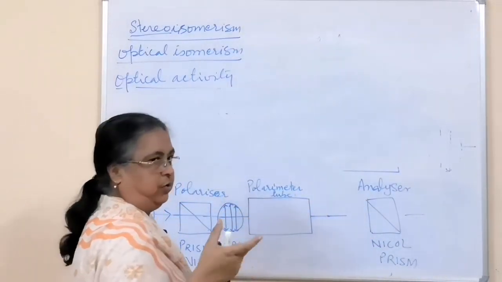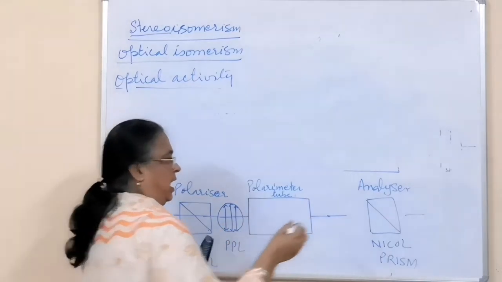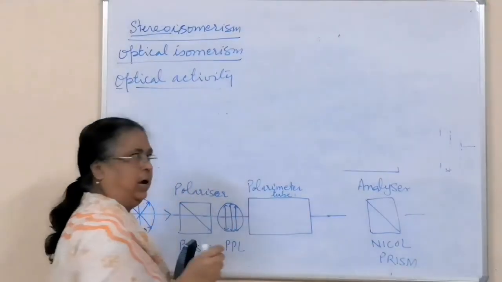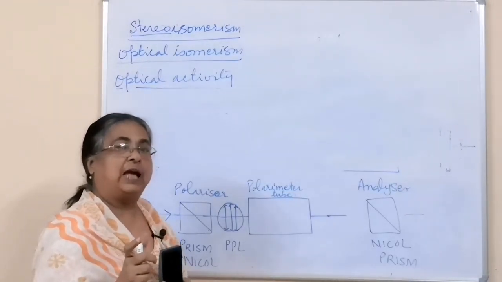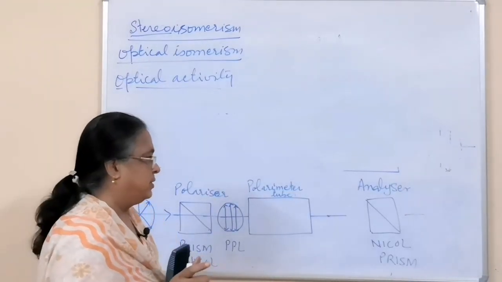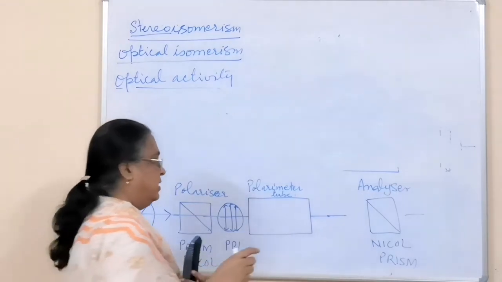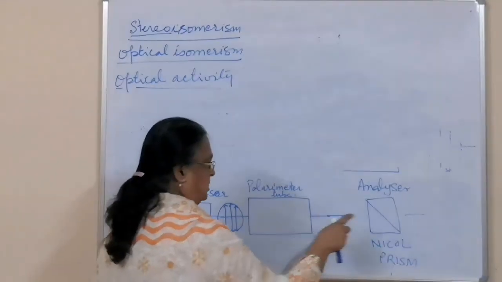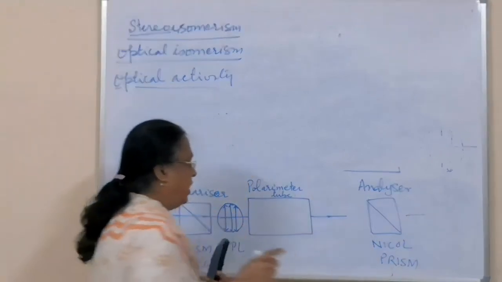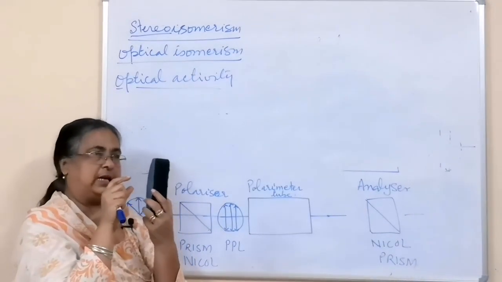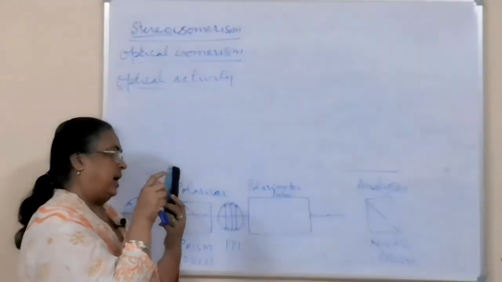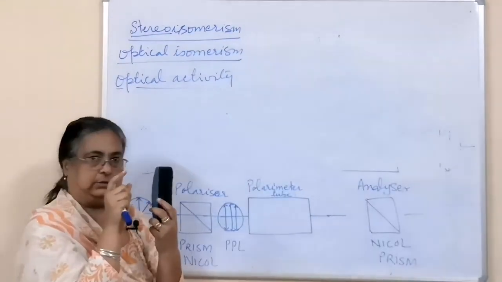It is movable, and around it a meter is there, through which you can know by how many degrees it has been rotated from its original position. Once the tube is empty and this is fixed, from here we observe the light.